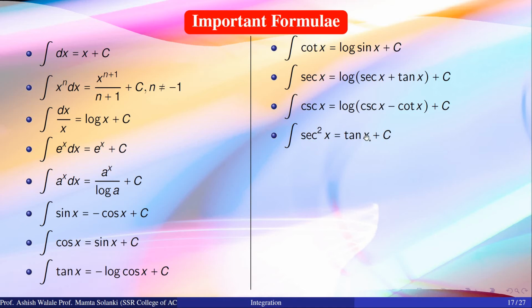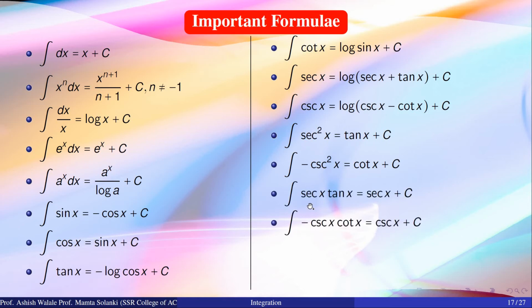We know the derivative of tan x is sec square x. So the integration of sec square x is equal to tan x plus c. Similarly, integration of minus cosec square x is equal to cot x plus c. Similarly, integration of sec x tan x is equal to sec x plus c, and integration of minus cosec x cot x is equal to cosec x plus c. So these are the integrations of trigonometric functions.